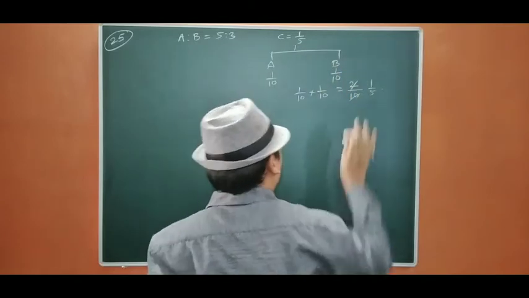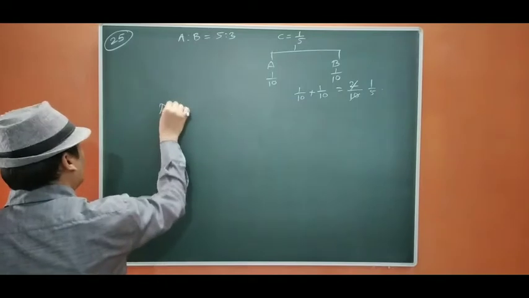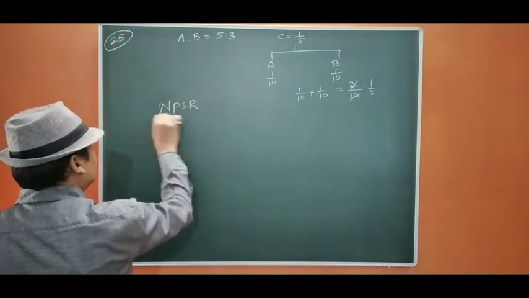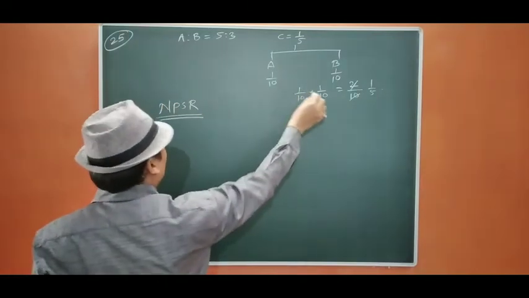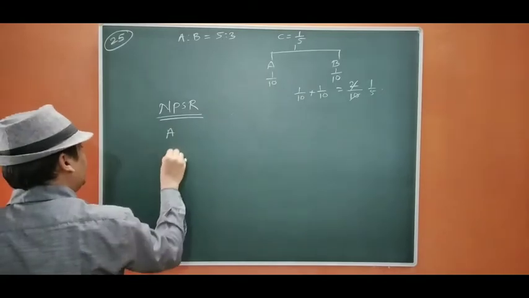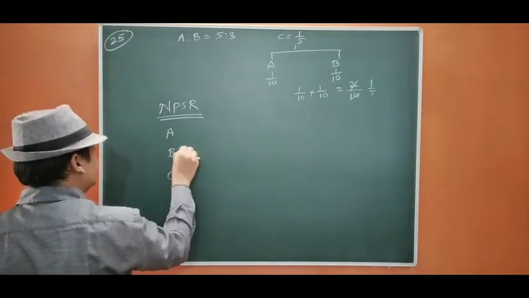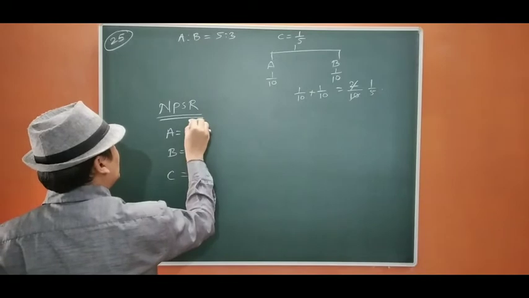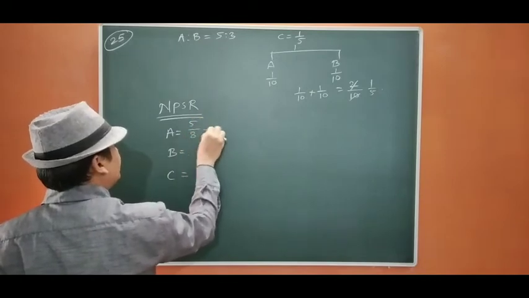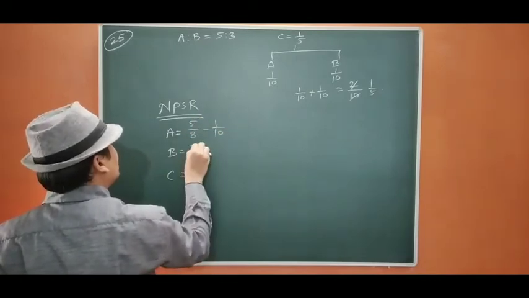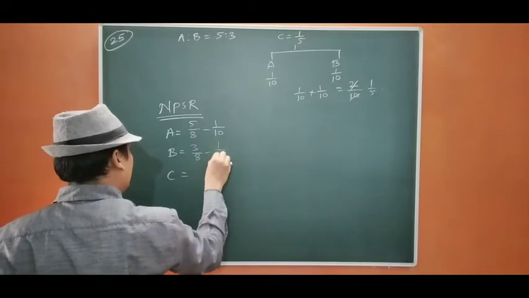Okay, so we got the ratio here. Now we are going to find out the new PSR. This is just checking. Okay, A, B, C. Now 5/8 minus 1/10, 3/8 minus 1/10.